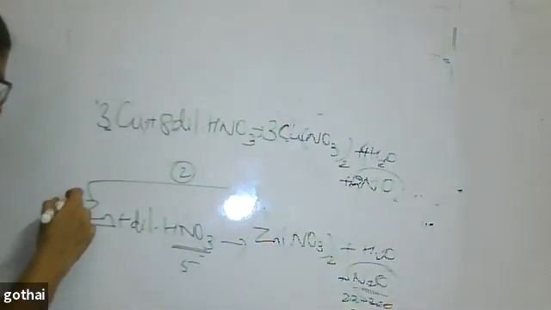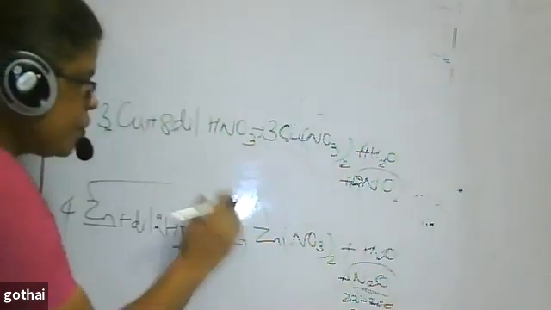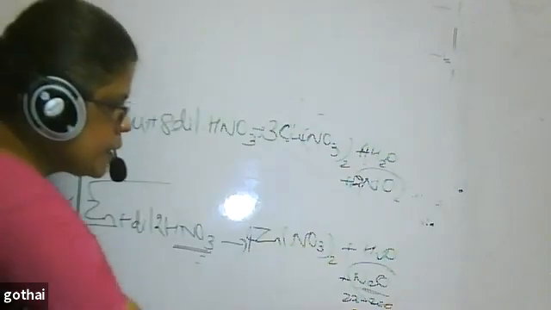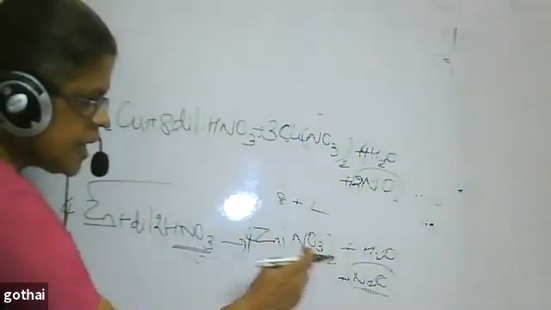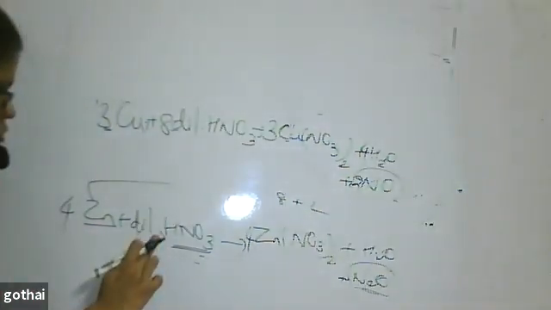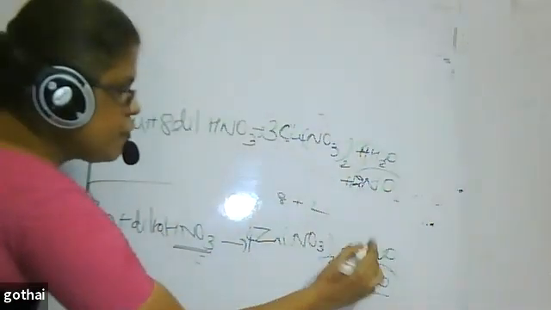The difference is 4, I put 4. This difference I put it over here. Then if I put 4, I have to put 4 over here. When I put 4 over here, 4 2s are 8, 8 plus 2, 10. So I have to put 10 here. When I put 10 here, hydrogen 10, so 5.